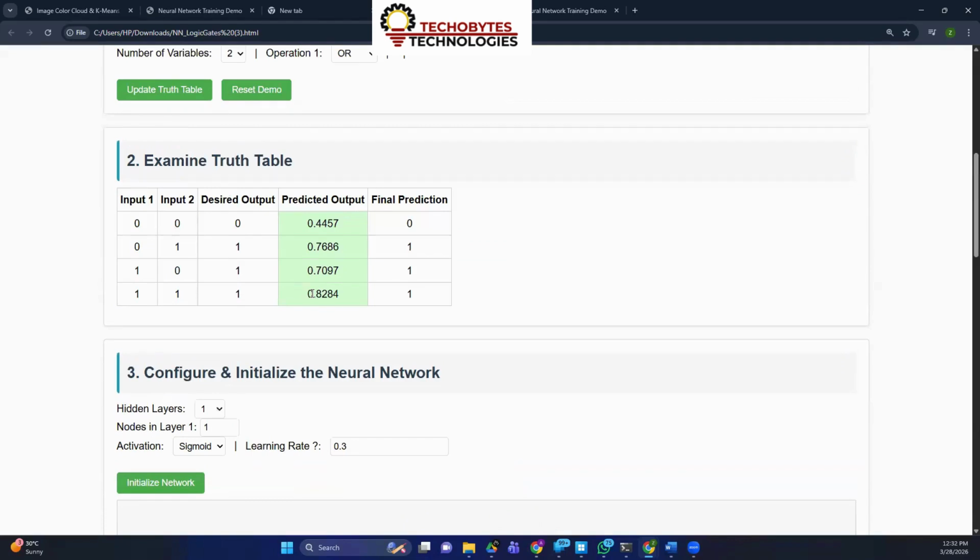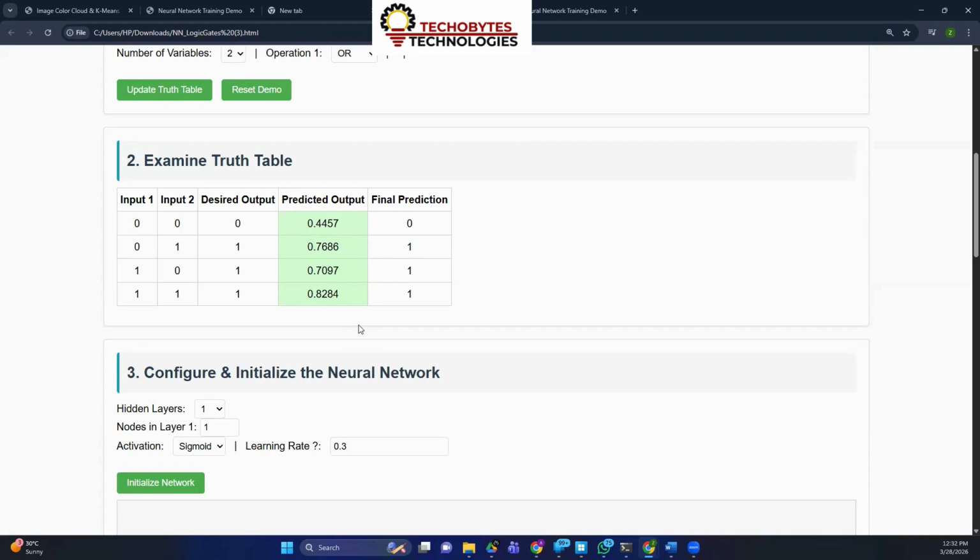Now the predicted output 0.4 means it is below 0.5, so it is taken as 0. And if it is above 0.5, it is taken as 1. Am I saying that right? Yes, exactly. So it basically realized a relationship. It is a dumb fool.